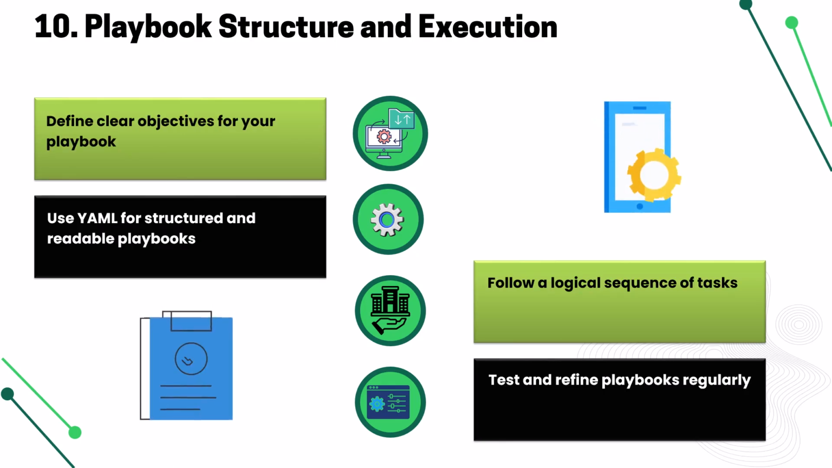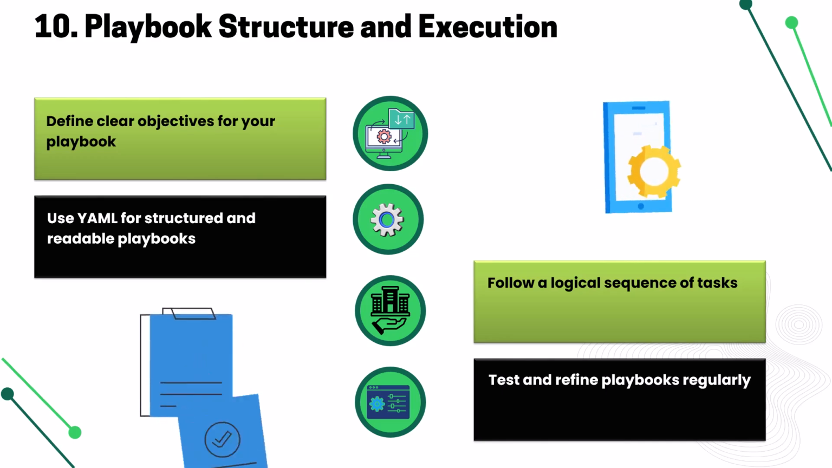Alright, let's talk about playbooks. The blueprint for automation. First, set clear objectives. A playbook without objectives is like a ship without a compass. Use YAML, it keeps things neat and readable. Then arrange your tasks in a logical order. Chaos is fun for movies, not automation. Finally, test and tweak regularly. Playbooks, like good coffee, should be refined to perfection.